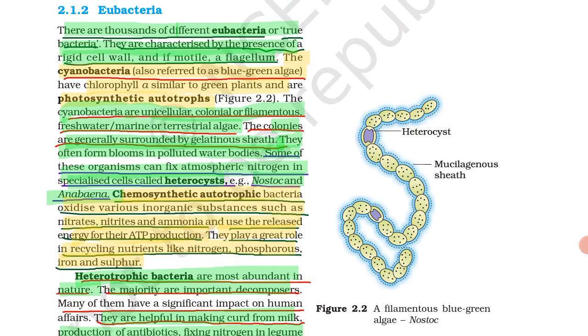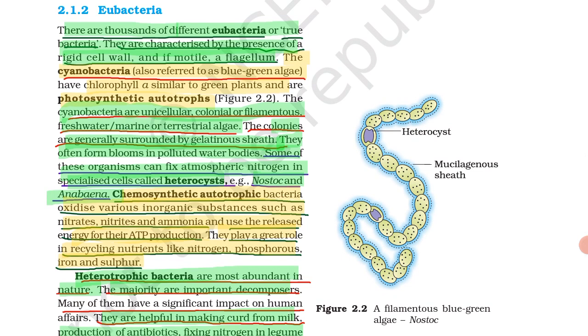The cyanobacteria are also called blue-green algae. Keep in mind, whenever cyanobacteria come, you must remember blue-green algae. They have chlorophyll A similar to green plants and are photosynthetic autotrophs. Earlier we learned that most bacteria are heterotrophic, meaning they depend on others for food.